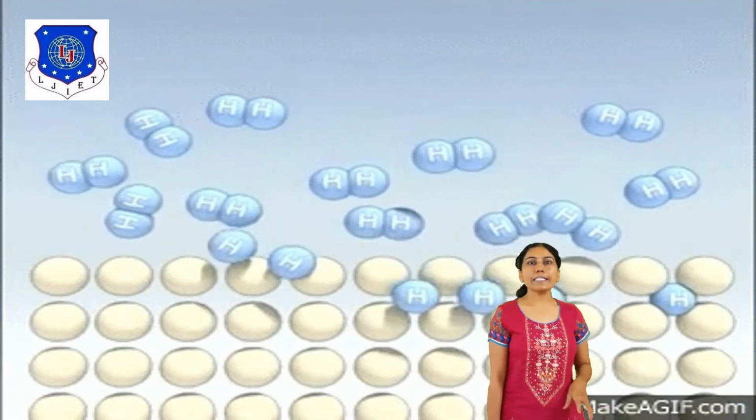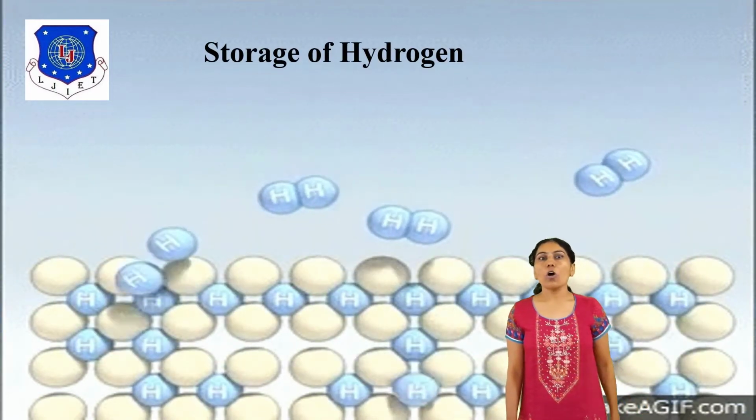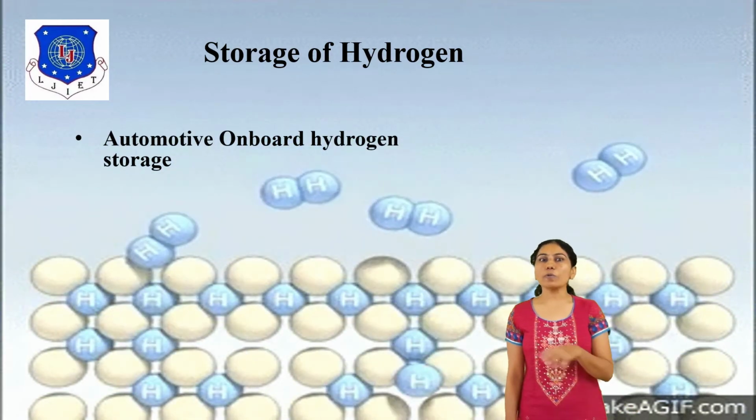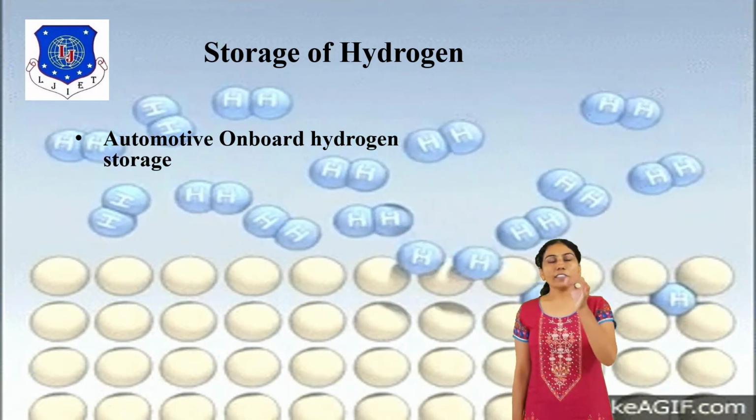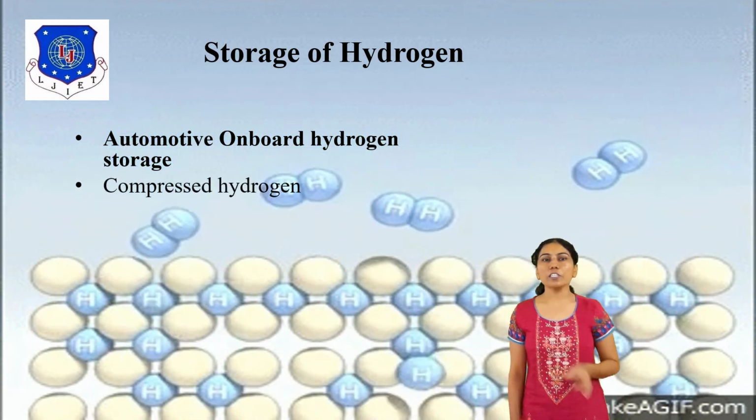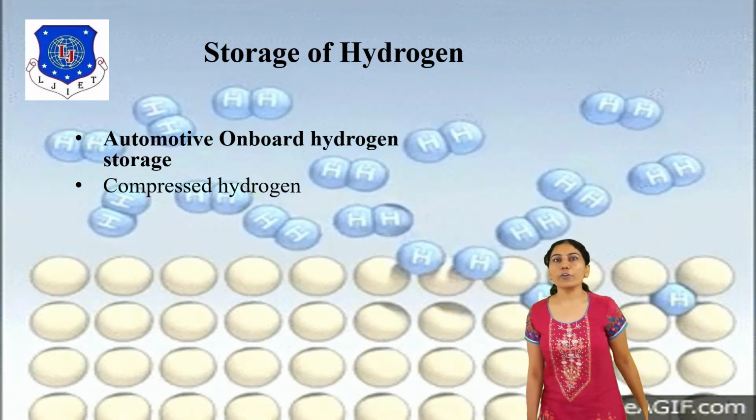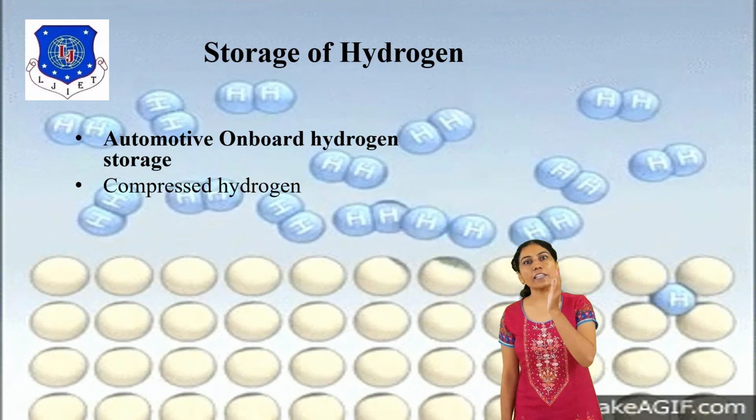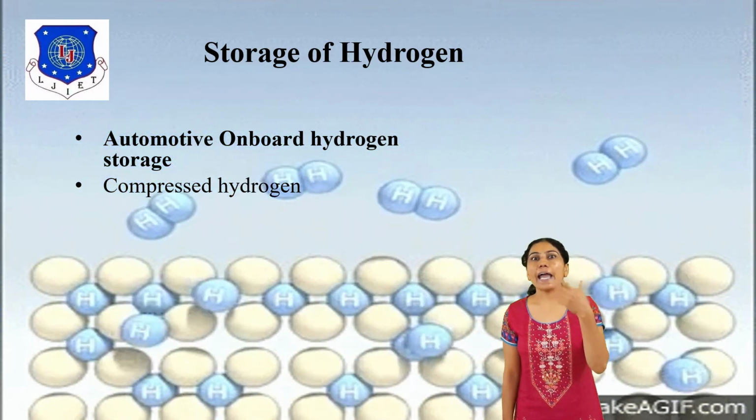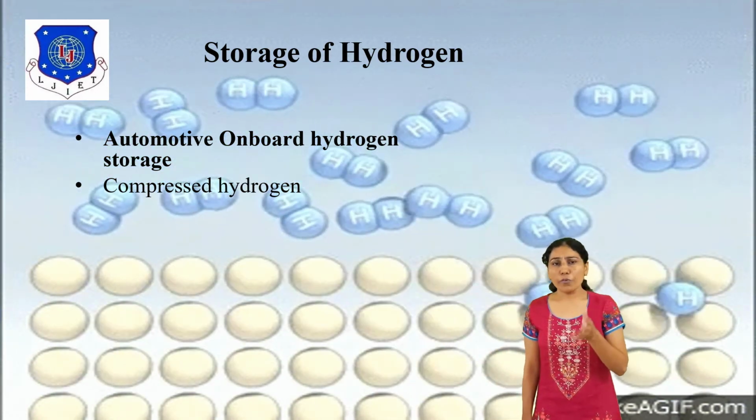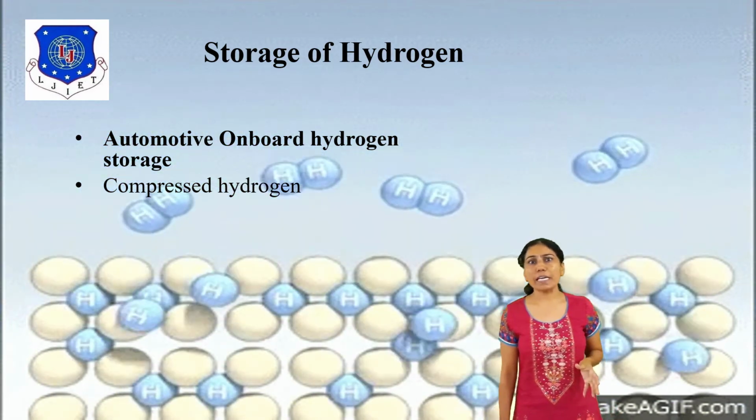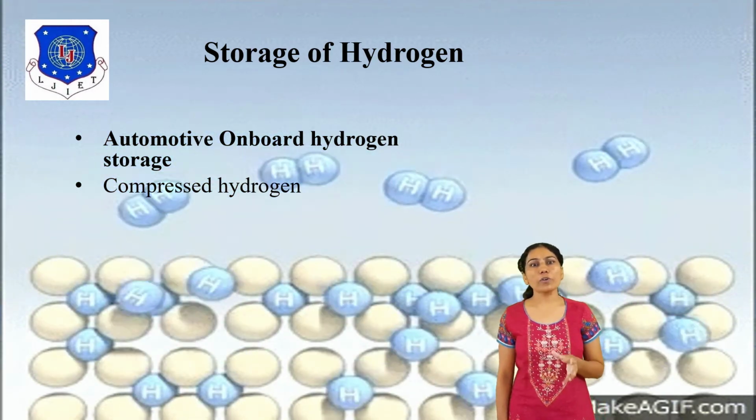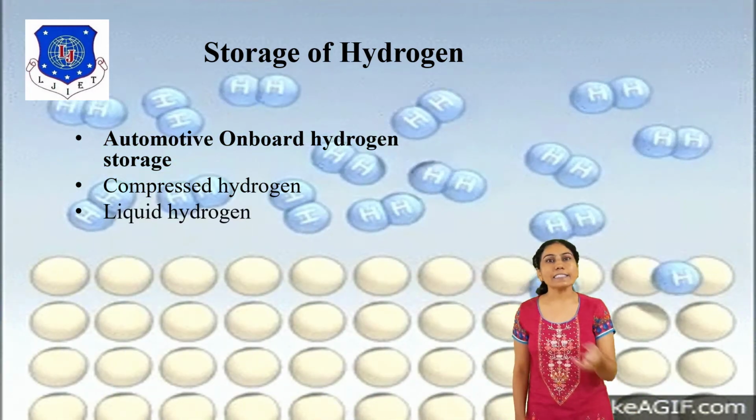Okay. Then the next point is storage of hydrogen. There are different types of storage of hydrogen. First is automatic onboard hydrogen storage. The first one is compressed hydrogen. Under high pressure, hydrogen has high energy density. Means the fuel tank is like 350 bar to 750 bar. It is a part of compressed hydrogen, stored at high storage density.